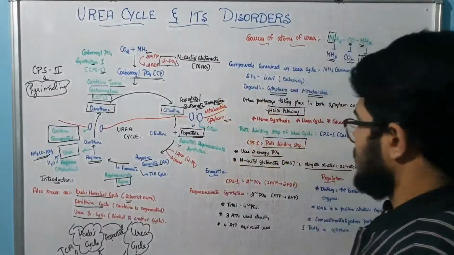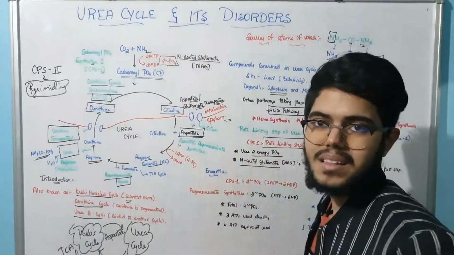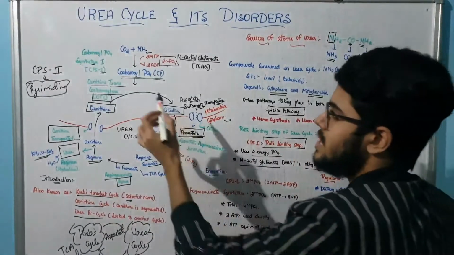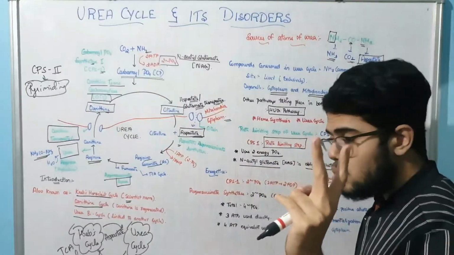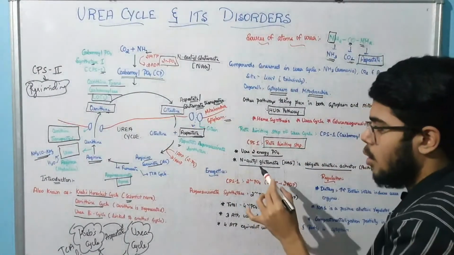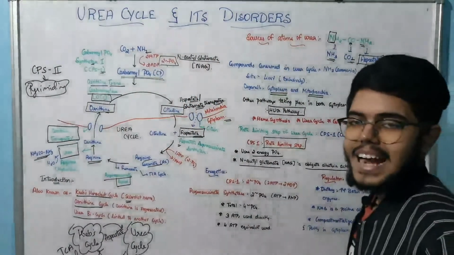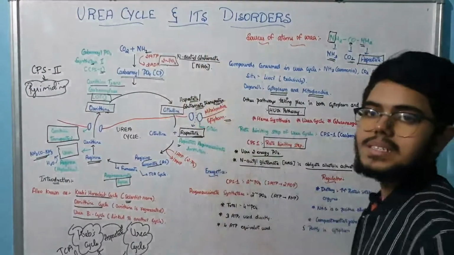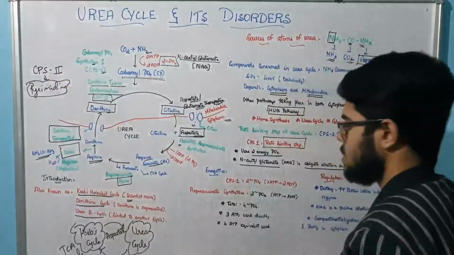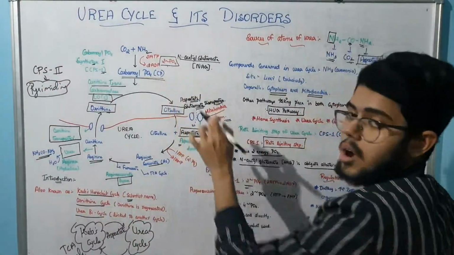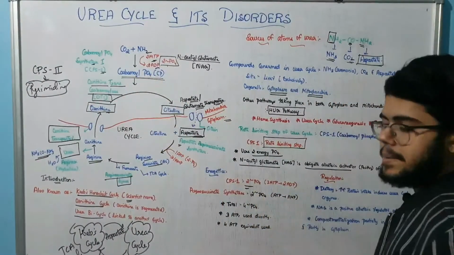Fine. Next important thing is, what is the energetics for this particular cycle? Very simple. Listen carefully. So we have learned about CPS1. What is that? It is a rate limiting step. It uses 2 energy phosphate bonds. And also we have the N-acetyl glutamate, which is the obligate allosteric activator for this particular step. Understood? Now energetics, for CPS1, we have 2 phosphate bonds, also 2 ATP to 2 ADP.